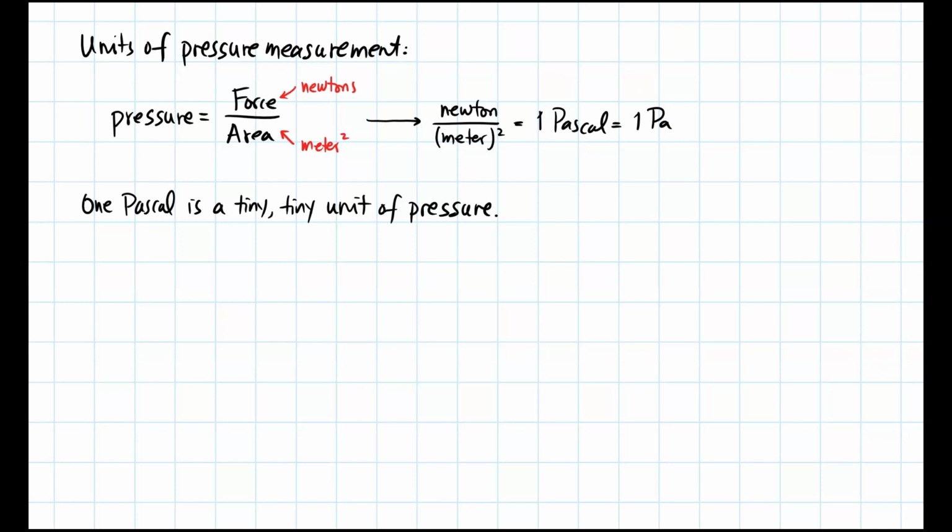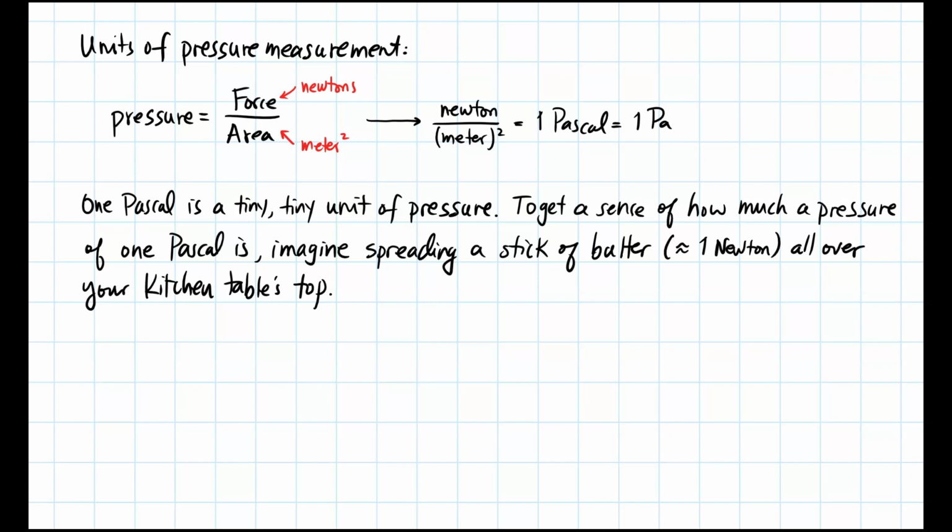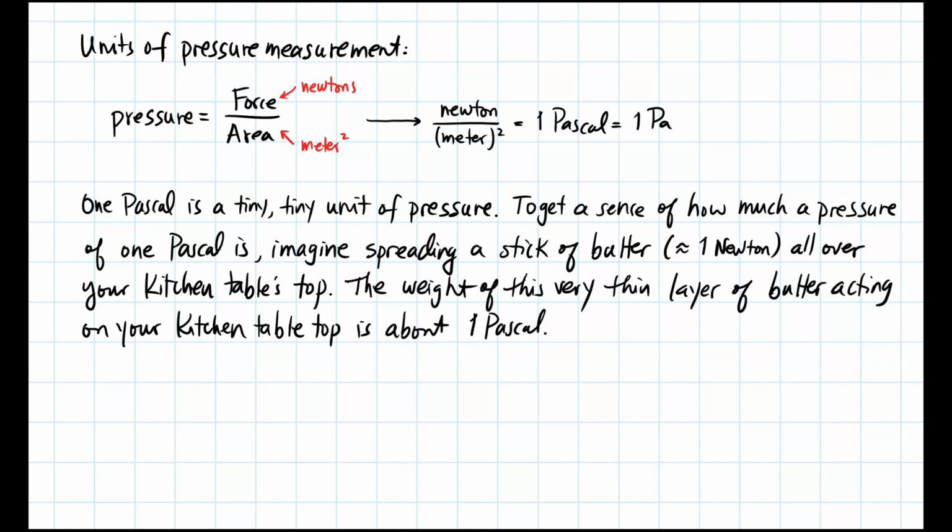1 Pascal of pressure is a tiny, tiny unit. To get a sense of how much a pressure of 1 Pascal is, imagine spreading a stick of butter, that's about a newton in weight, all over your kitchen table's top. That means you get a very, very, very thin layer. The weight of that butter acting on your kitchen table is about 1 Pascal. So 1 Pascal of pressure is not very much.